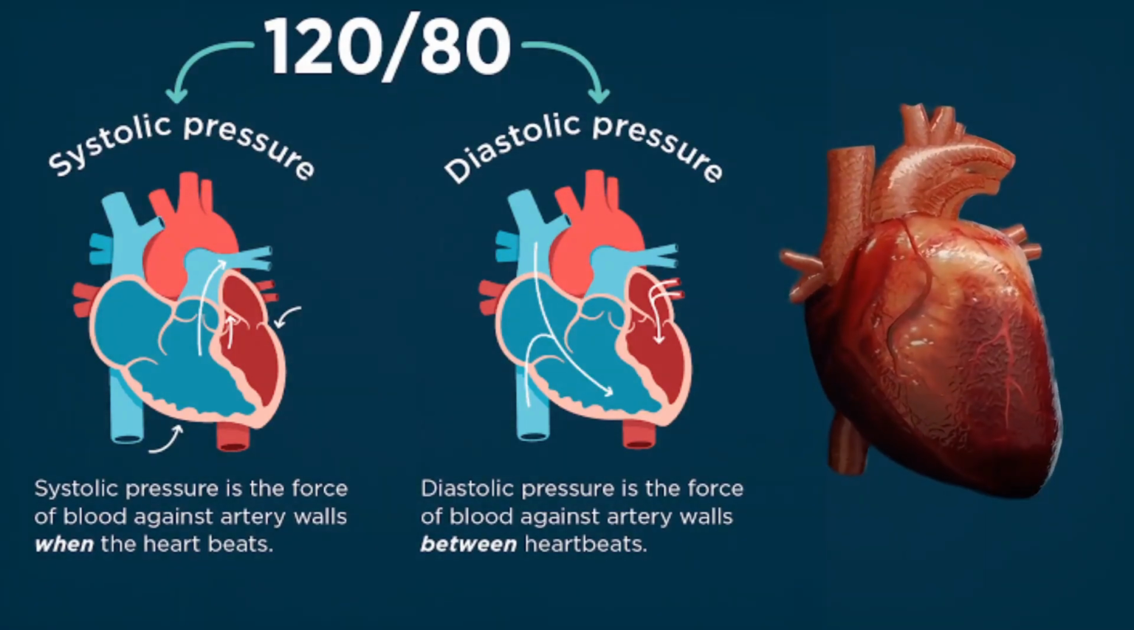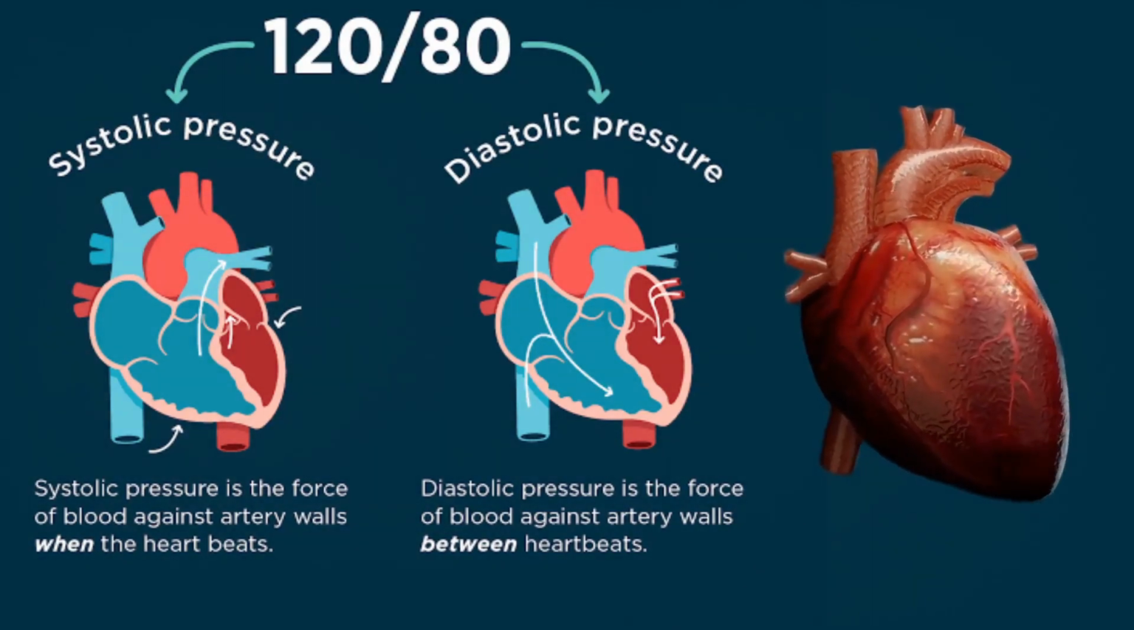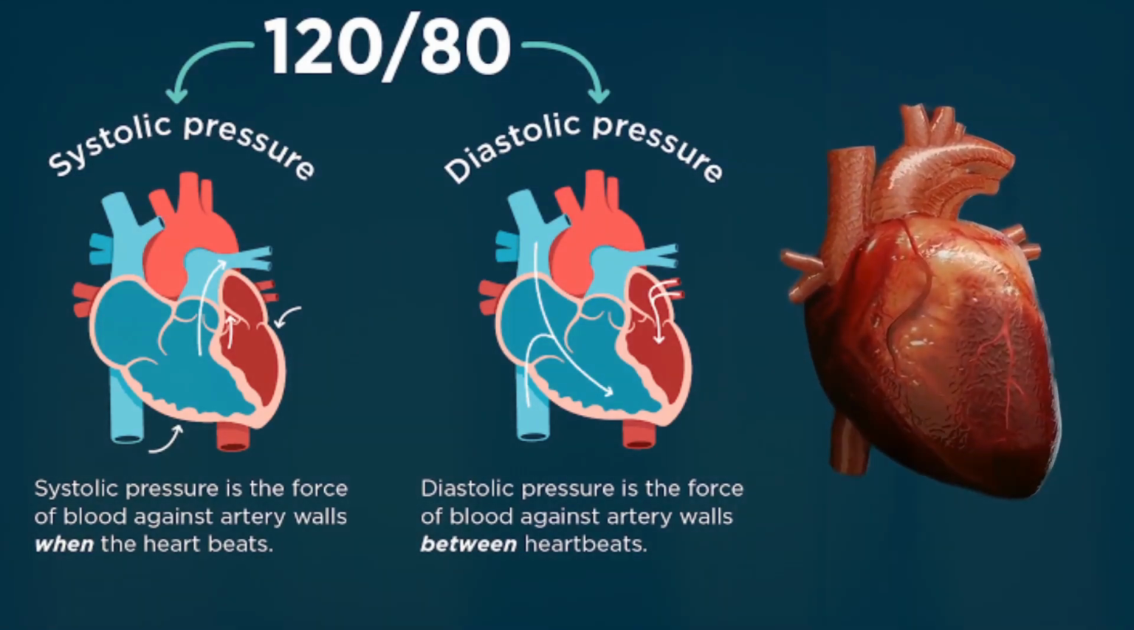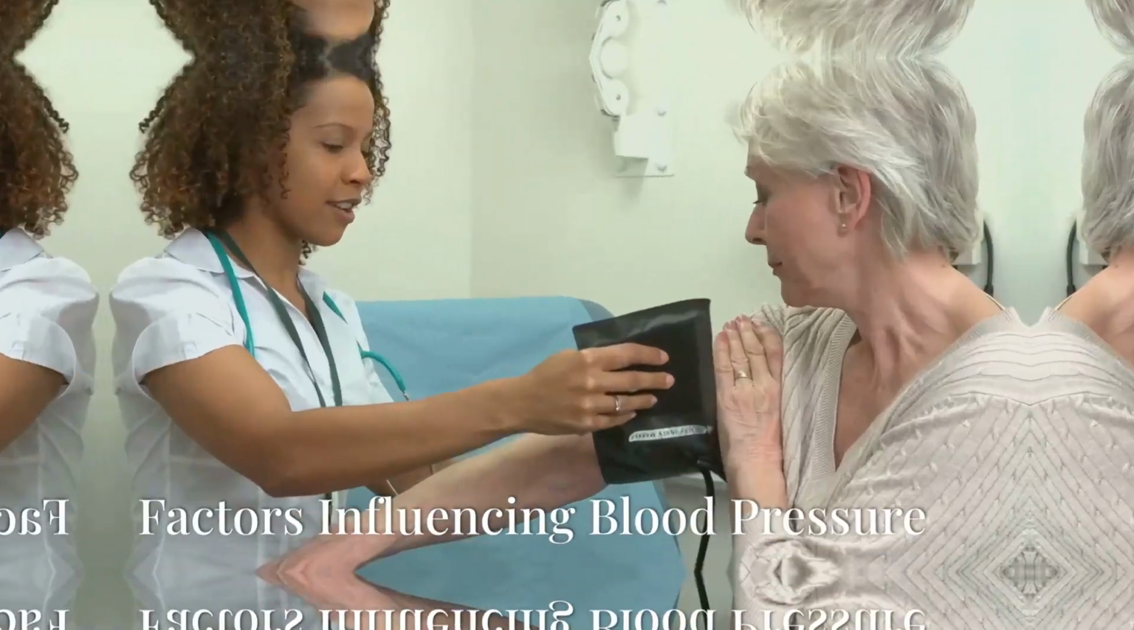For example, if your blood pressure is 120 over 80 millimeters of mercury, that means your systolic pressure is 120 millimeters of mercury and your diastolic pressure is 80 millimeters of mercury.